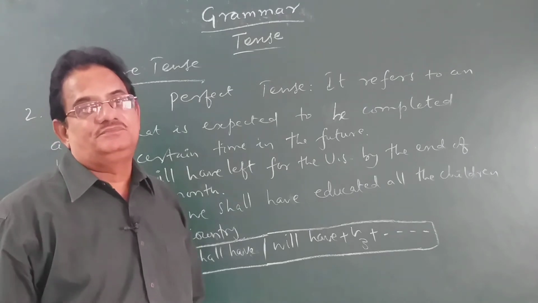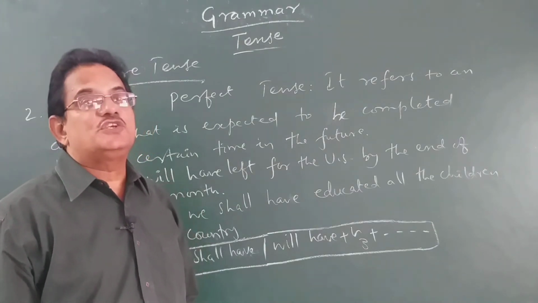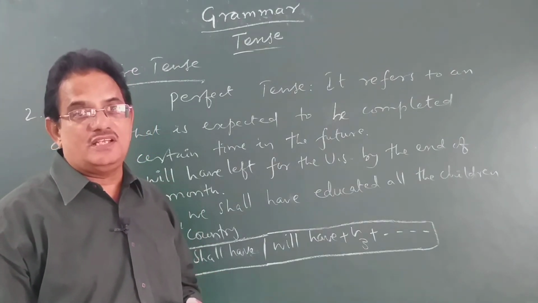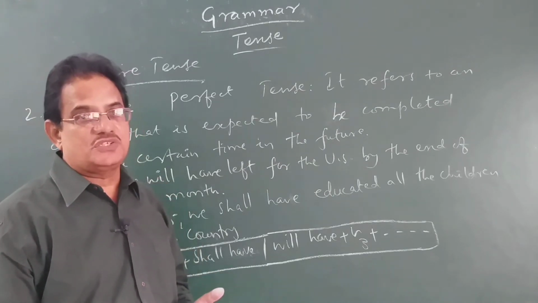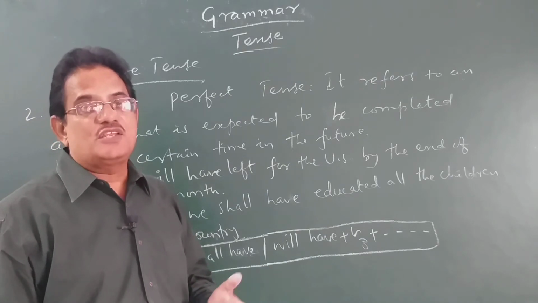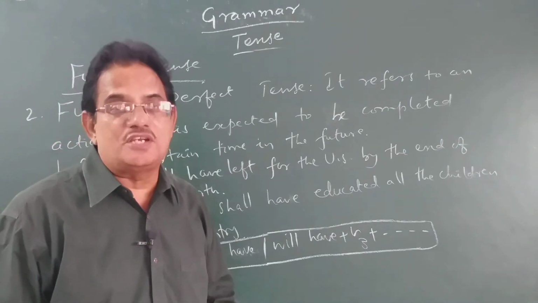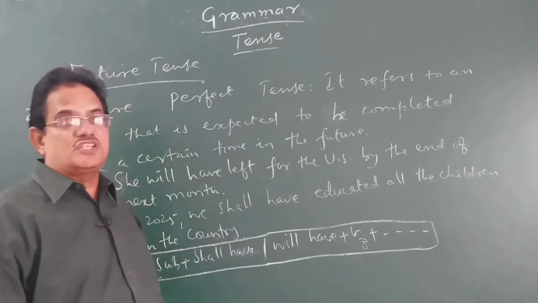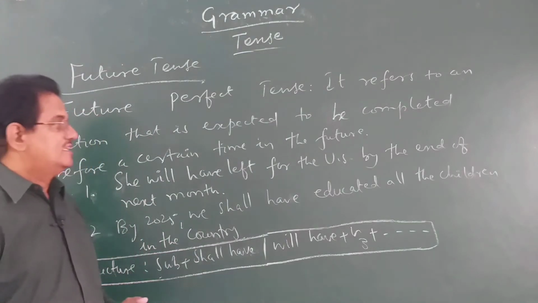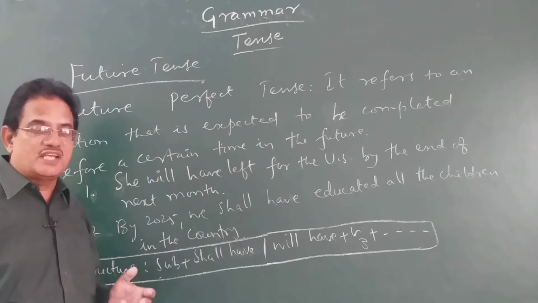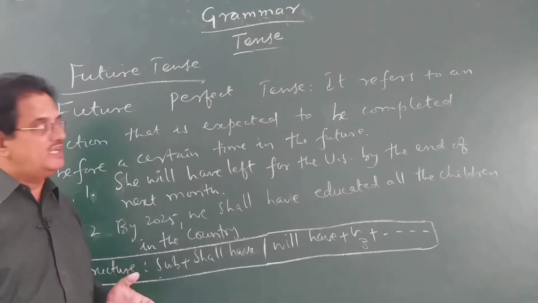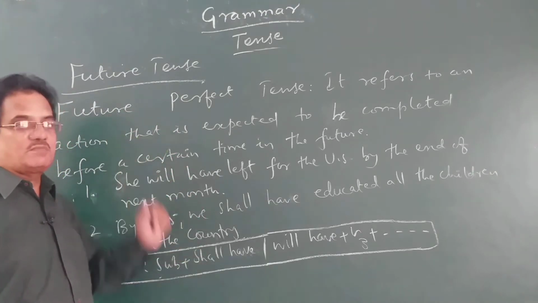What is that action? You will have completed your school education by April next. Or you will have completed your intermediate education by 2023. So, when you want to refer to actions which are expected to be completed before a certain time in the future, we have to use future perfect tense.